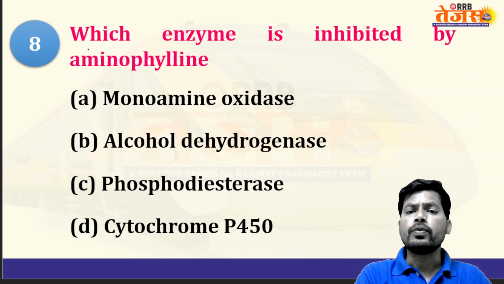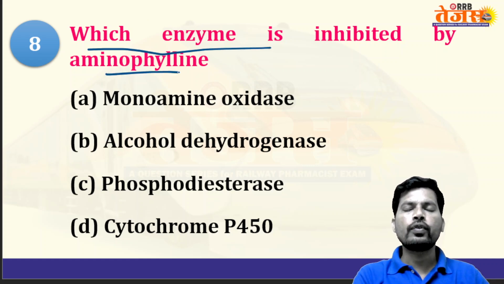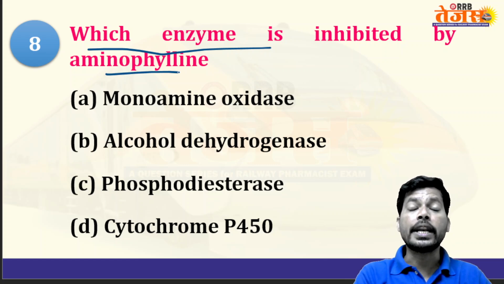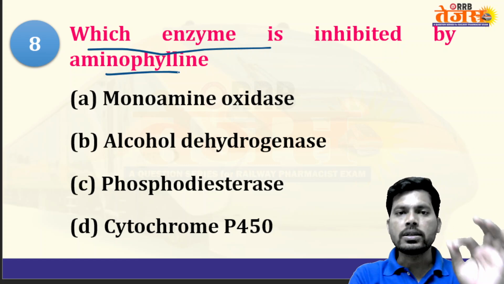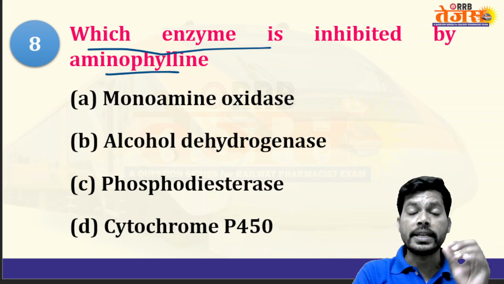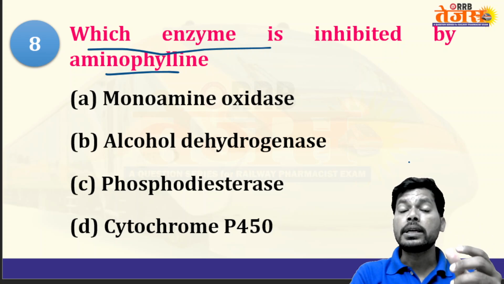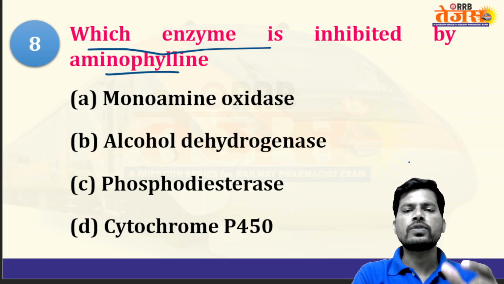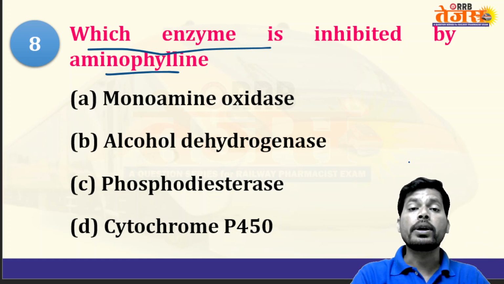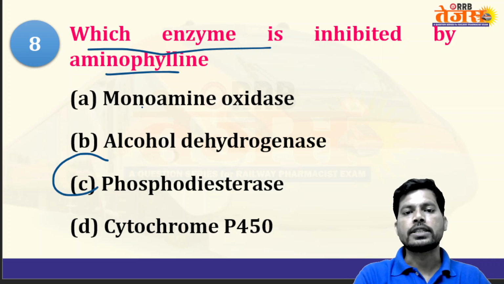Next, which enzyme is inhibited by aminophylline? Aminophylline is a derivative of theophylline, a natural xanthine alkaloid. All xanthine alkaloids, nothing but purine alkaloids, inhibit the phosphodiesterase enzyme in the lungs and increase cyclic AMP. Increased cyclic adenosine monophosphate in the lungs causes bronchial smooth muscle relaxation, which helps in the treatment of asthma. So the answer is phosphodiesterase.